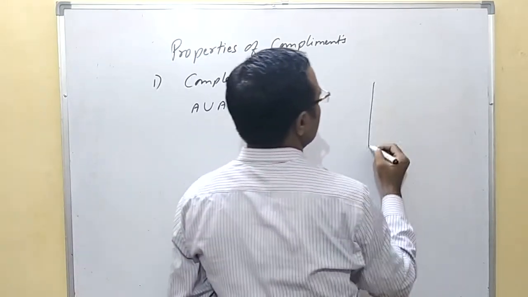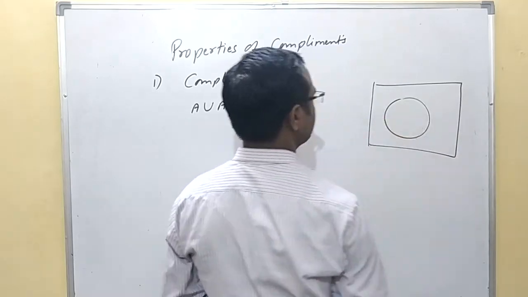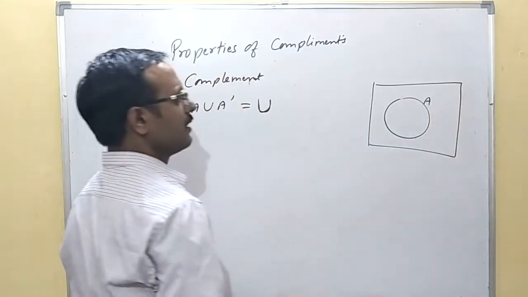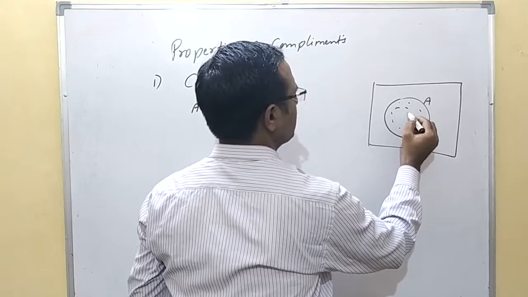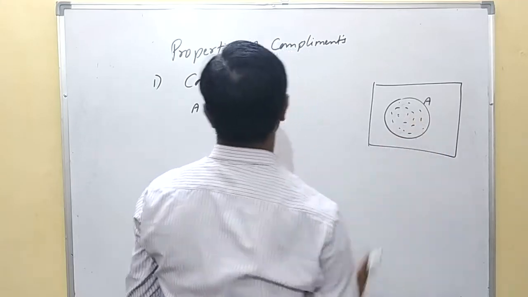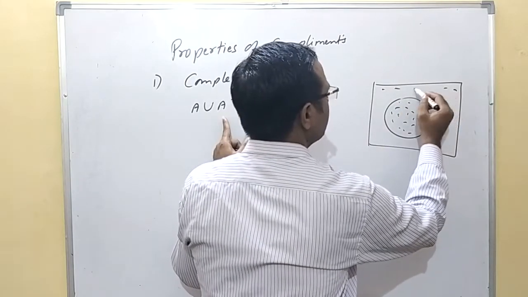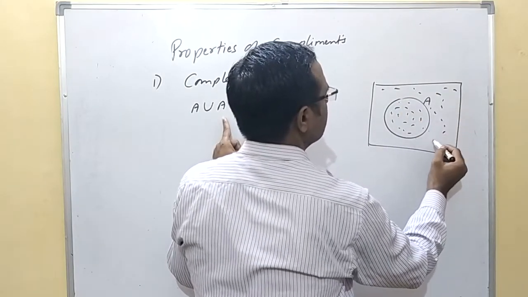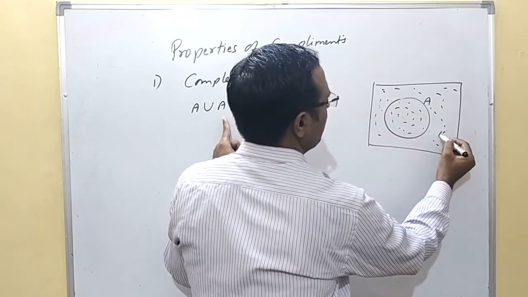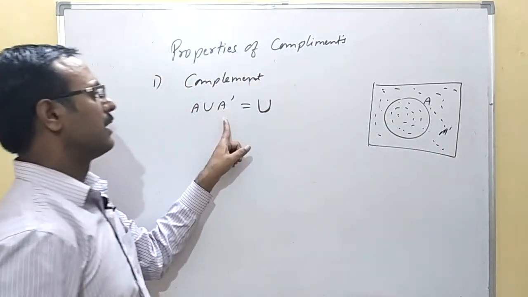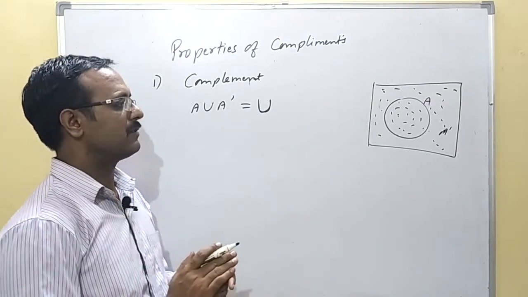What does it mean? Let us see by Venn diagram. This is set A, the elements inside it, and A dash means the elements outside A. So the inside elements are A while the outside elements are A dash. If you do the union of these two sets, what will you get?